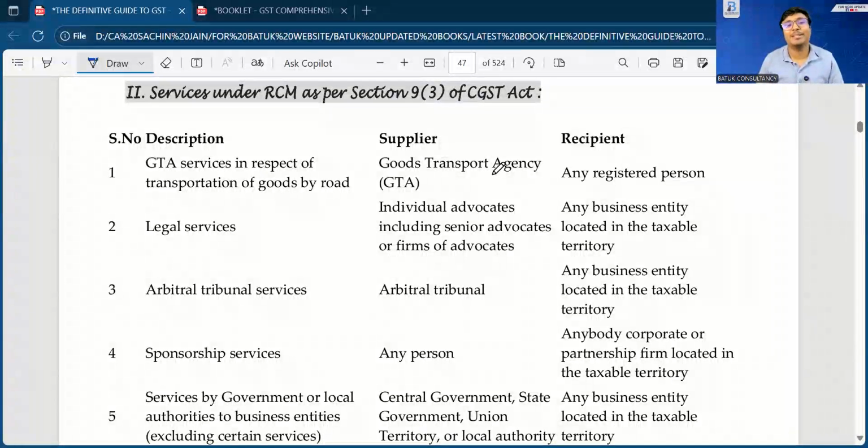And at that time, sir, if you pay the amount for the reverse charge mechanism, you have to pay it in cash and you will not be eligible to claim the input tax credit. So there will be a loss of the ITC as well. So we need to be very much careful from that perspective.